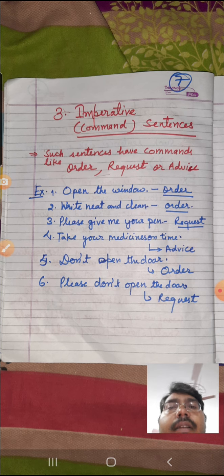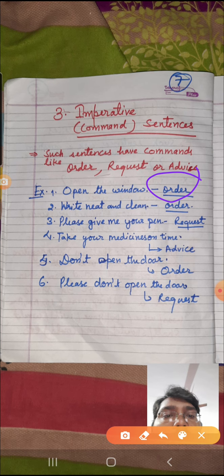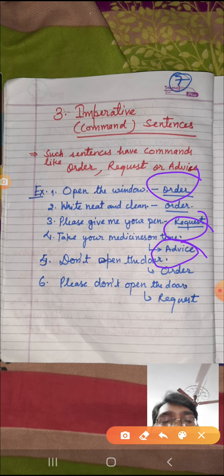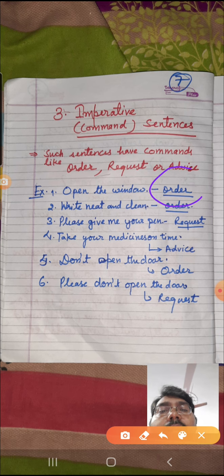Third one, it is an imperative sentence. These are also known as command sentences. Commands are what? Commands are like any order or any request or any advice. Any request, order or advice, it is called a command. And you see here are some examples, like, open the window. It seems that somebody is ordering you to open the window.